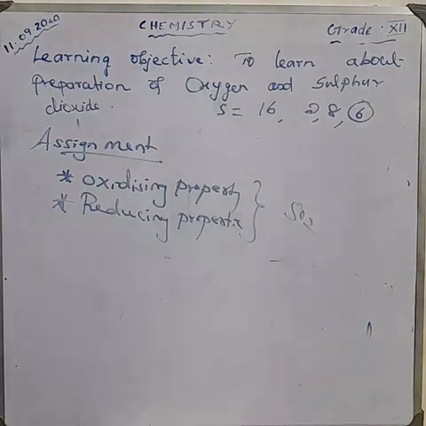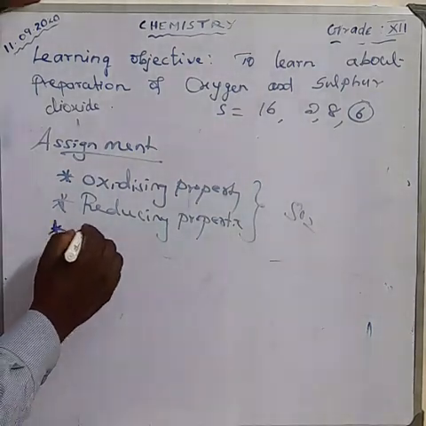Oxidation property of sulfur dioxide, reducing property of sulfur dioxide, the 3 equations, and also the structure of SO2, right? And the structure of ozone.